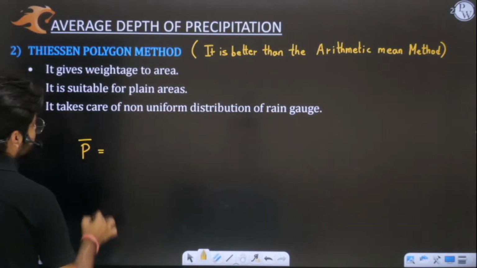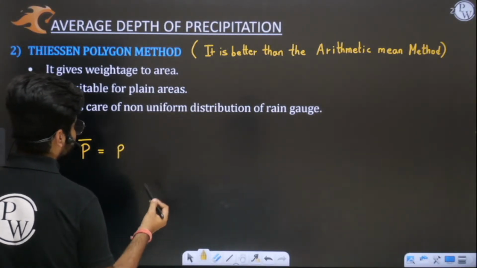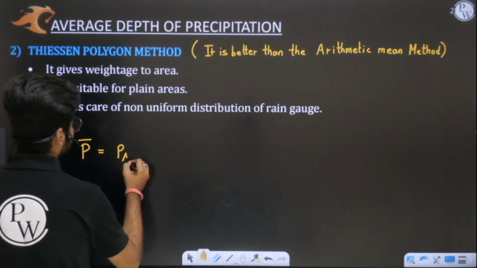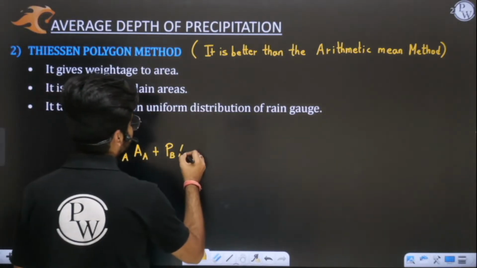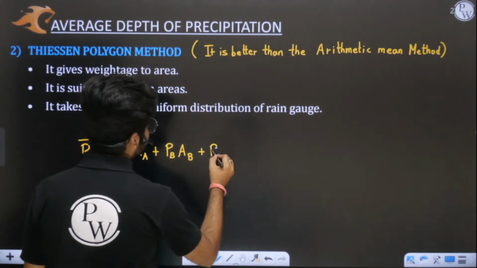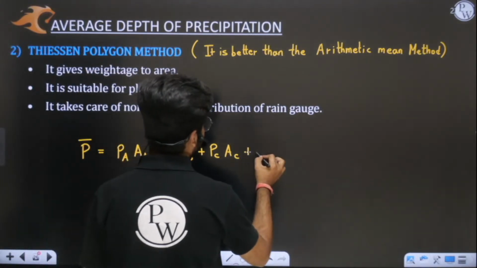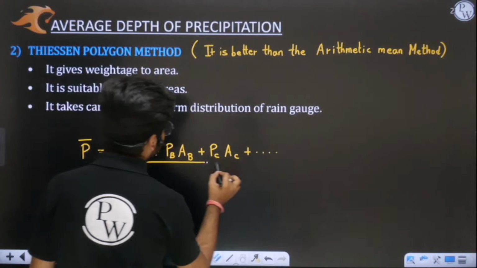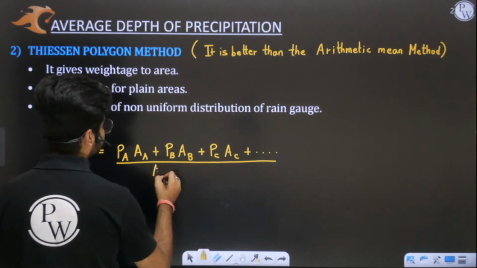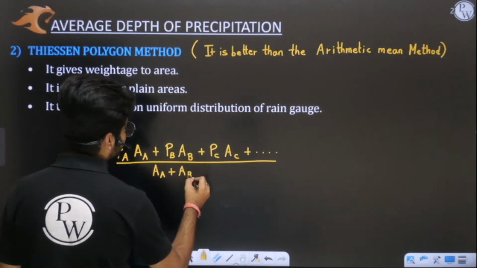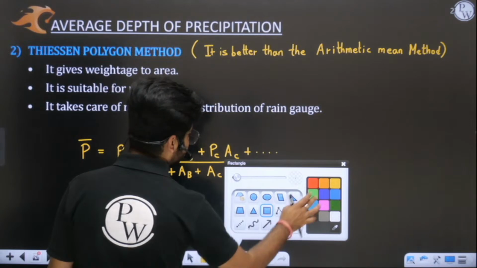Average rainfall will be evaluated by first taking the precipitation observed by station A times its Thiessen polygon area, then the precipitation at station B multiplied by its Thiessen polygon area, then the precipitation at station C multiplied by its Thiessen polygon area, and so on, divided by the total area: Thiessen polygon area of A, of B, of C, and so on. Yes or no? Like this.